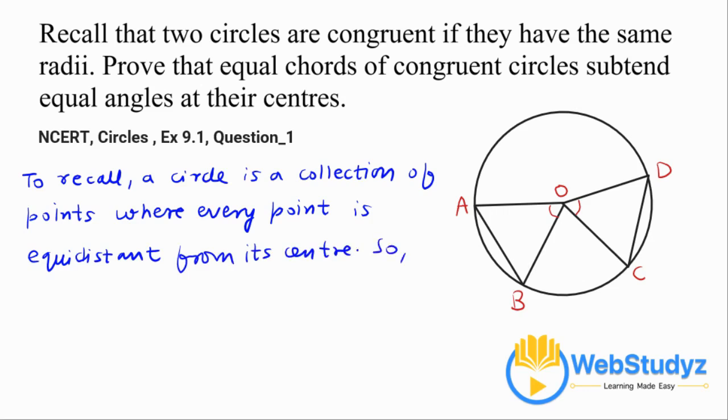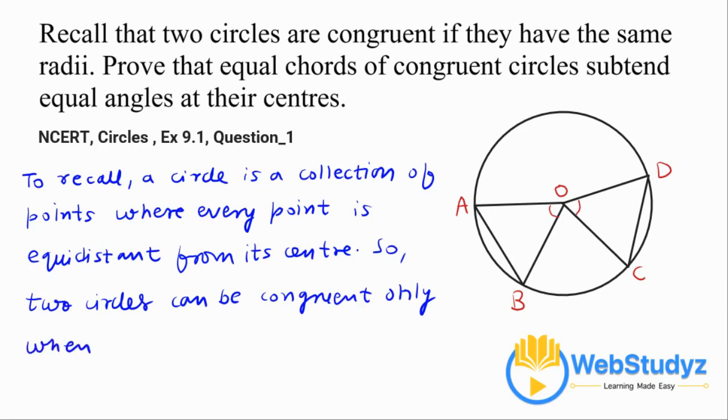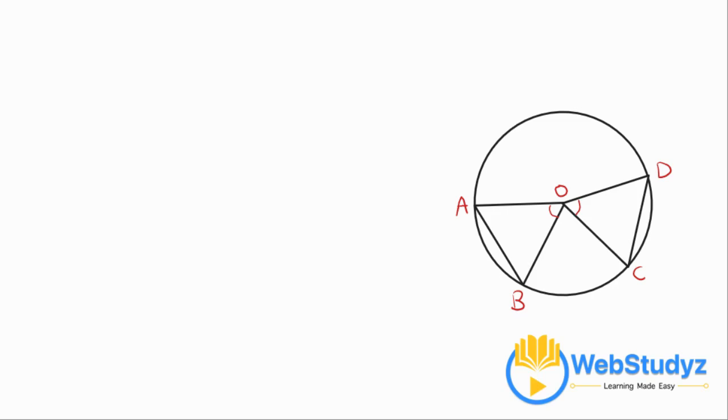So we can say that two circles can be congruent only when the distance of every point of both circles is equal from the center.